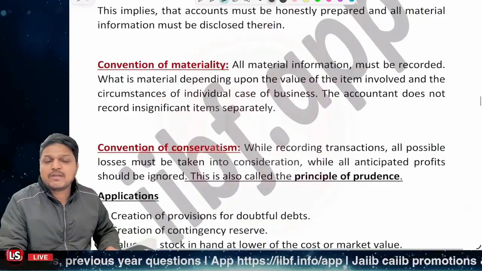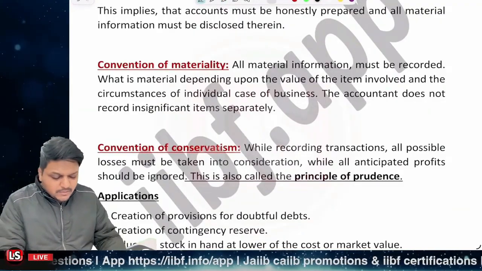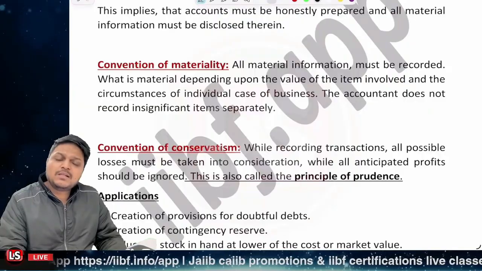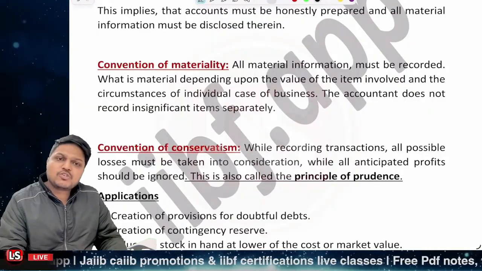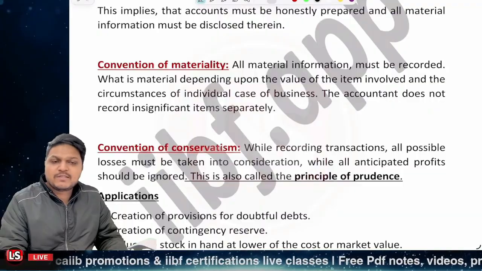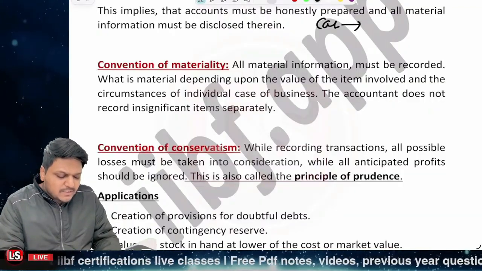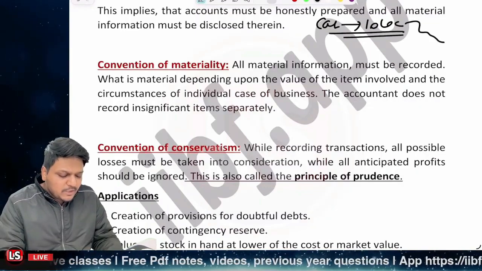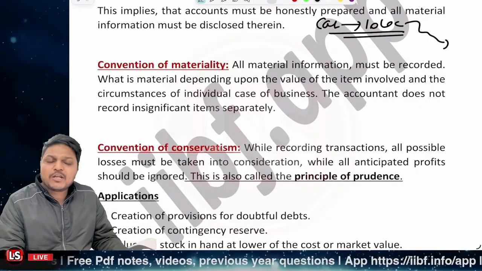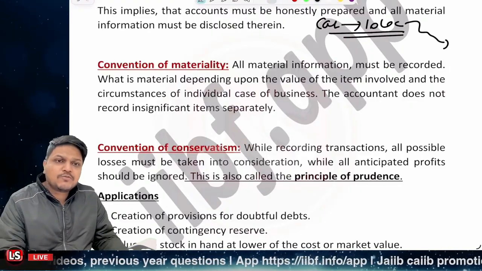Further, it's related to the convention of materiality. Now, what does the convention of materiality say? For every single fixed asset, we are to maintain the depreciation account. We are to depreciate that particular fixed asset. Let's say you have a car, you purchased it for rupees 10 lakh for the company. You have to depreciate the value, because its value will be depreciating over time, right? So we have to provide depreciation for the same.